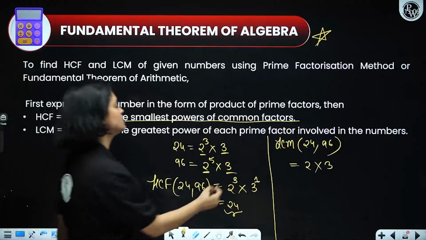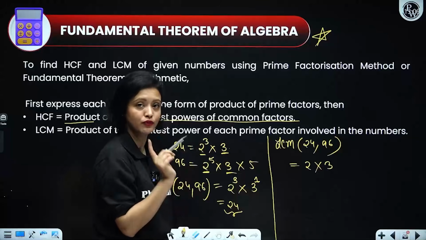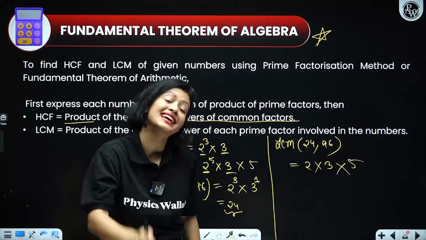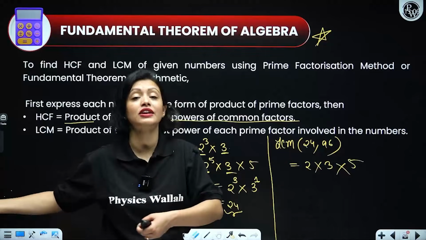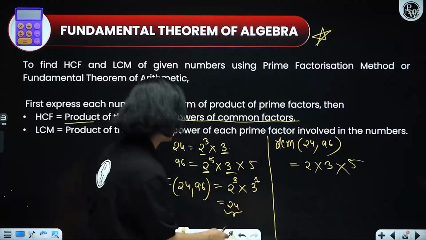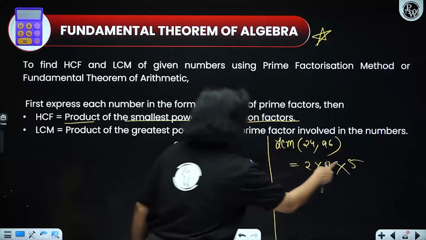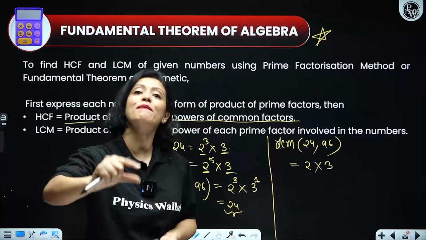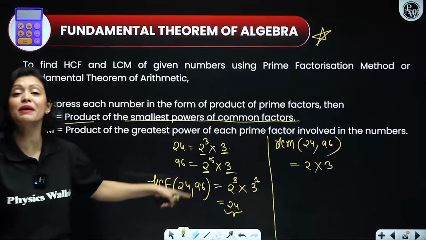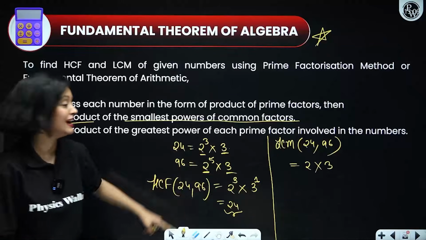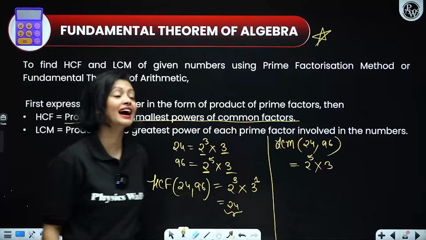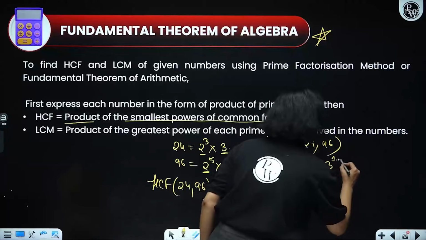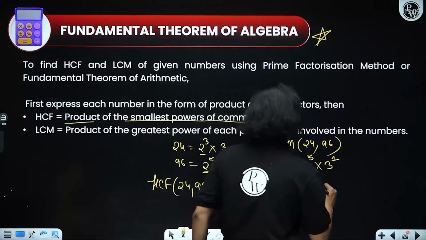Suppose 5 was also appearing in one of them but not the other. No worries, you would have written 5 down also. You write all the primes irrespective of whether they appear in all the factorizations or not. If they appear even in one factorization, you write it down. Now you write the maximum power of each prime. What's the maximum power of 2? You can see 5, so you write 5 here. What's the maximum power of 3, everyone? 1, so you write 1. That's it. You can do the calculation. 96 is the answer.